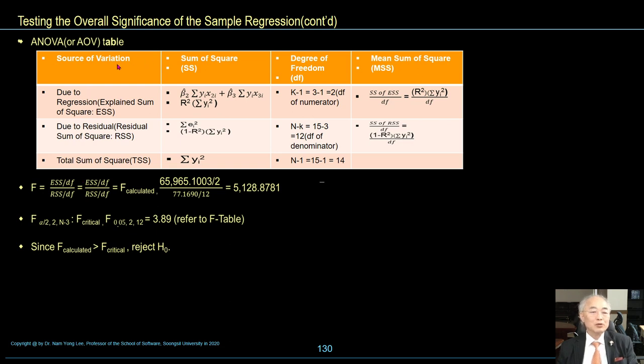In the ANOVA table, the sources of variation are due to the explained sum of squares ESS, due to the RSS, and the total sum of squares. These formulas compute the sum of squares SS. The degrees of freedom are k minus 1, n minus k, and n minus 1. The mean sum of squares MSS can be computed using this formula.